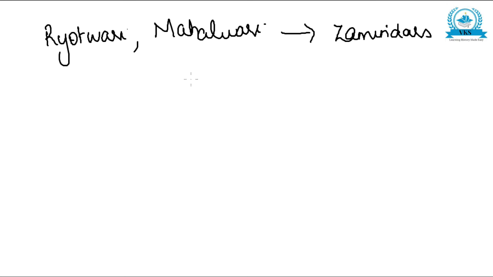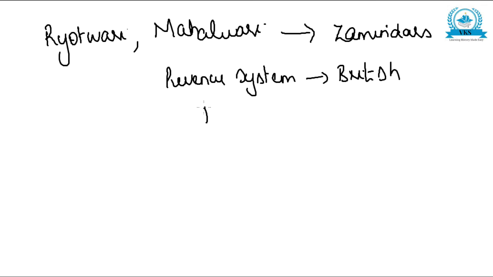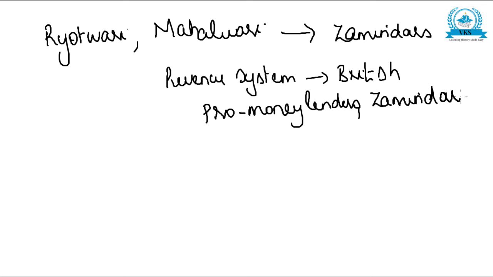Because the new revenue system introduced by the British was pro money lenders and zamindars. That means it was beneficial for the money lenders and zamindars.